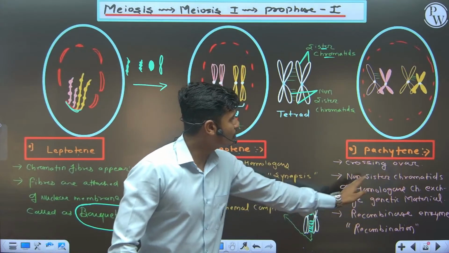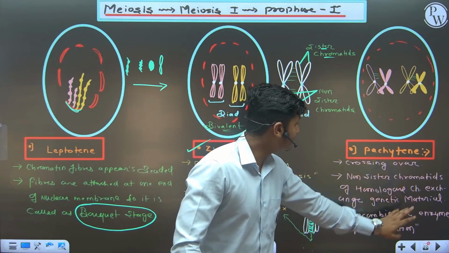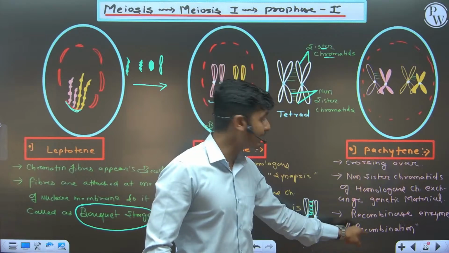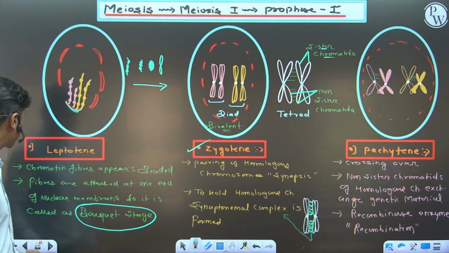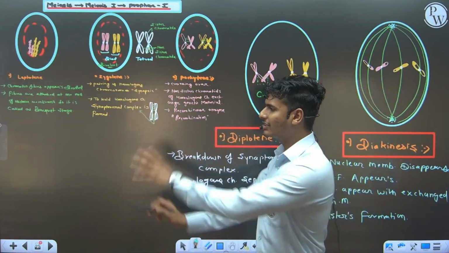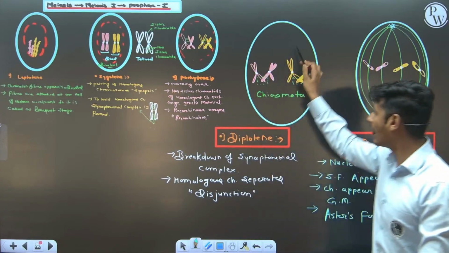Crossing over takes place between non-sister chromatids of homologous chromosomes, and genetic material is exchanged. Recombinase enzyme is responsible for that, and recombination takes place in pachytene. You have to remember this point. So 3 phases we already discussed: leptotene, zygotene, pachytene. Now diplotene.